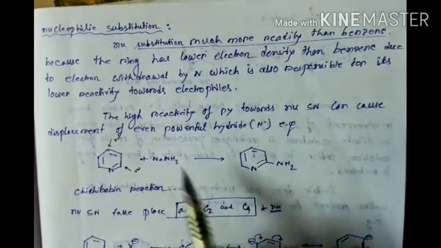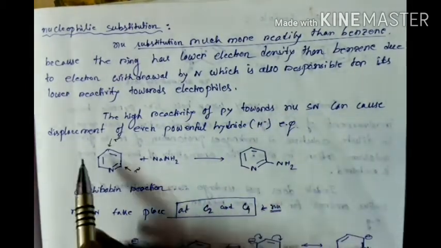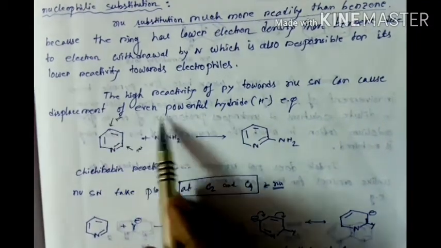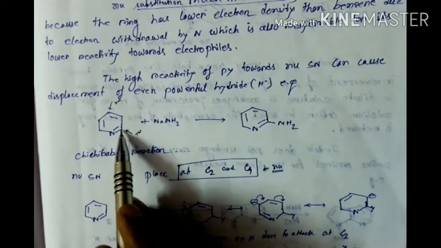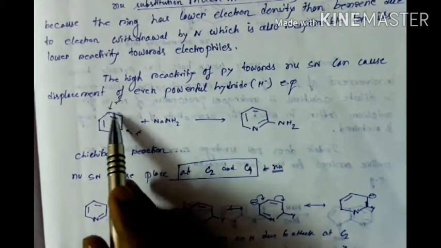Okay, so the high reactivity of pyridine towards nucleophilic substitution can cause displacement of even a powerful leaving group like hydride. Example, here we see that all the hydrogens are present at these positions.